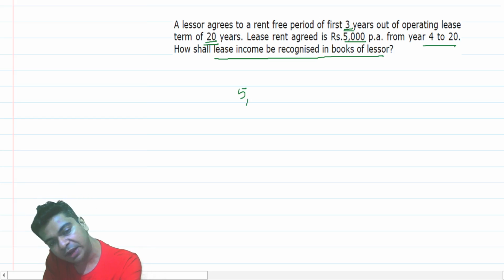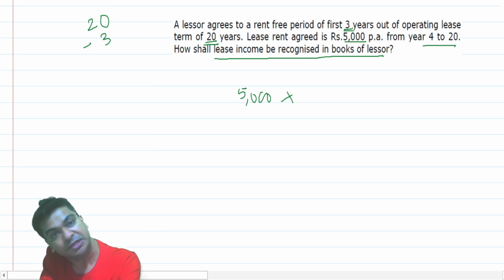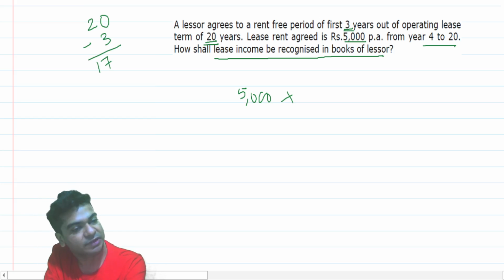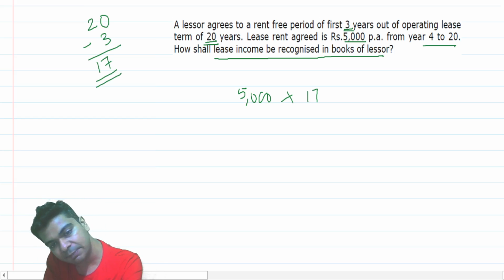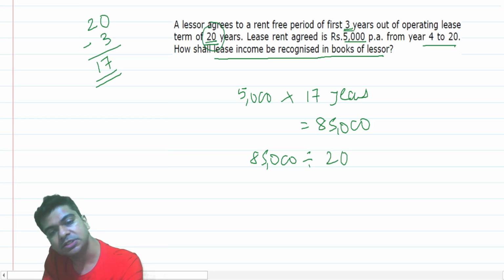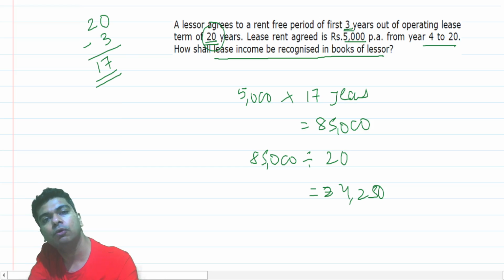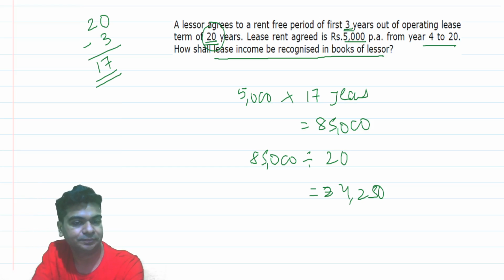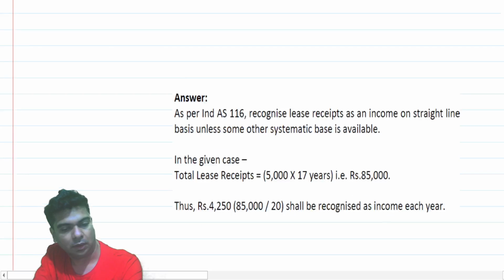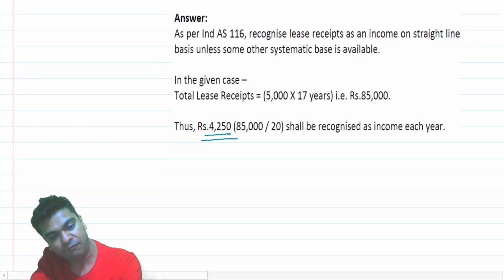Okay. We have agreed 5,000 as the lease rent. Total lease tenure is 20 years. For 3 years, we will not charge anything. So that leaves us with 17 years. So 5,000 should be multiplied by 17 years, and that is turning out to be 85,000. And this 85,000 should be recognized over the lease term. Lease term is 20 years, so over the lease term on straight line basis, that works out to 4,250. So every year 4,250 should be recognized. Here's the answer, right? I have just discussed with you the base by which we calculated 4,250.